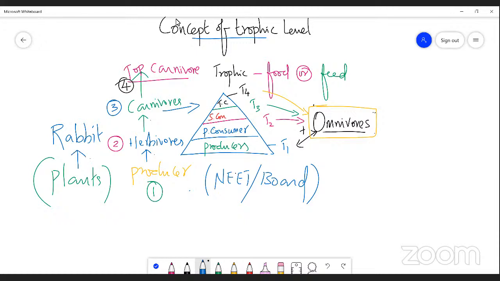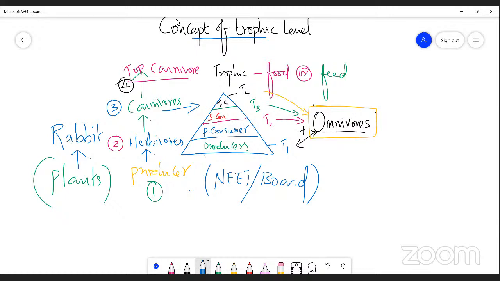Actually, the rabbit is an example of herbivores. Herbivore is nothing but herbaceous plants eaten by an organism, known as a herbivore.